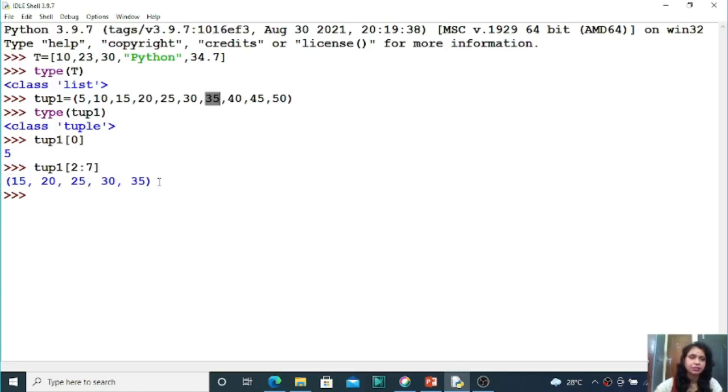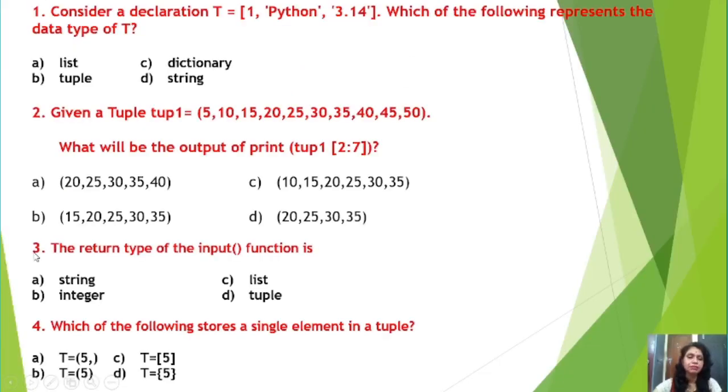So, let us discuss question number 3. Question number 3 says the return type of the input function is string type, integer type, list type, or tuple type. Students, you need to remember the input function returns a string type. But you have the option to typecast the value. If your input function returns a string type, after that you can typecast the value. So, option A is the correct answer. This one is a very important question, students.